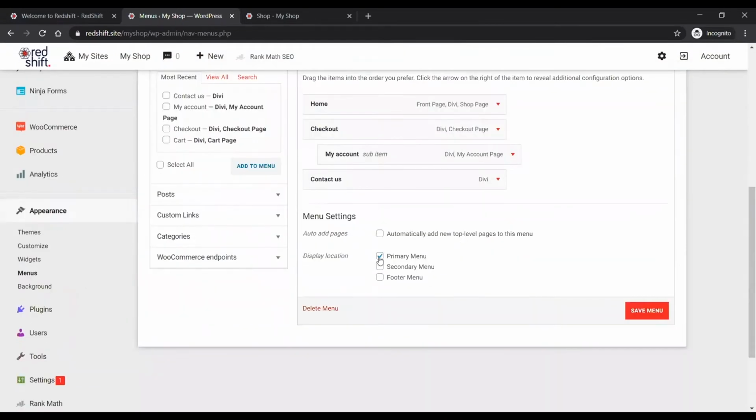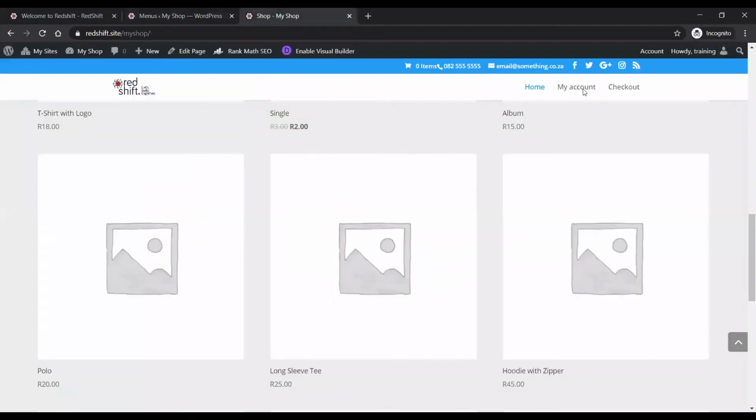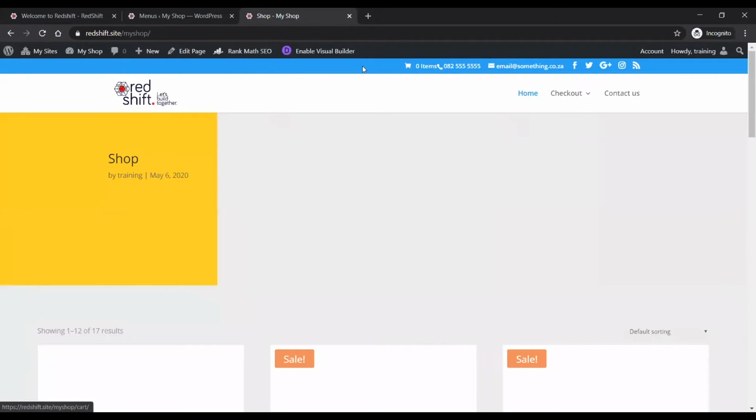You can see that this menu has been assigned to primary menu. You've got 2 other menu positions, secondary menu and footer menu. The primary menu is this menu right at the top. And I'm just going to refresh the page so you can see the menu changes. The secondary menu is in this blue bar at the top, and the footer one is right down the bottom, obviously. Right, so there's my new menu.